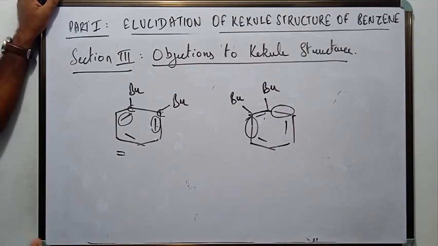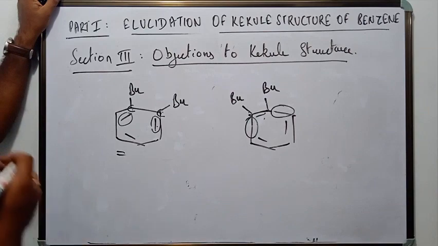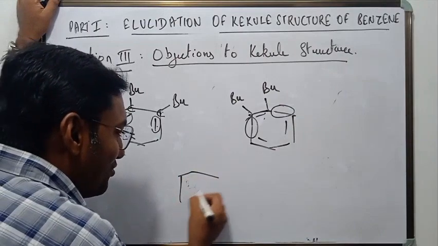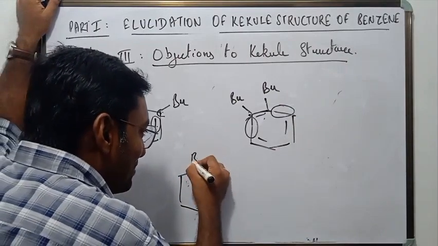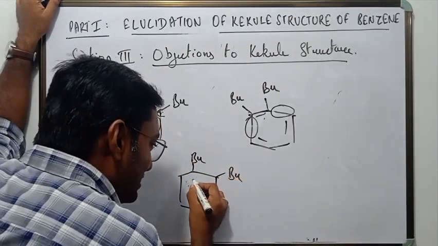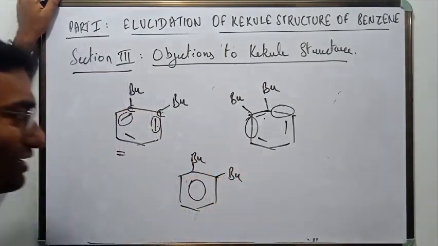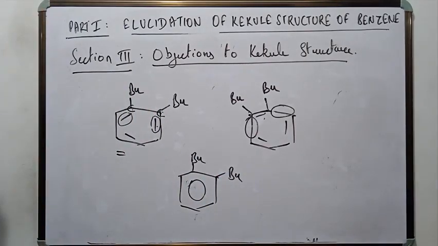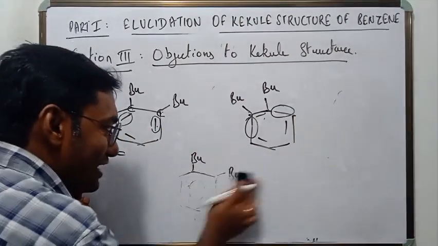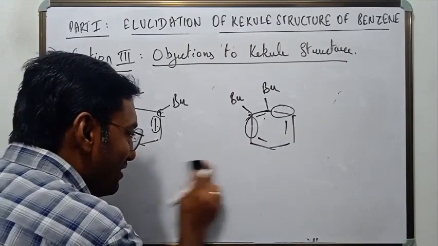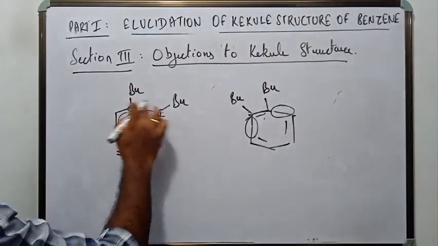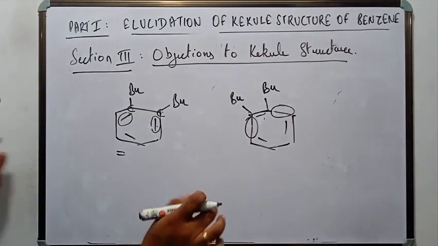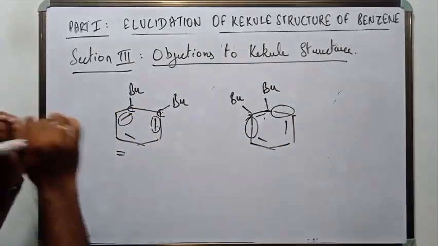They asked Kekule regarding this. But they also said that we know that only one kind of ortho-dibromo substituted benzene is formed. When we experiment, what we found is that there is only one kind of ortho dibromo substituted benzene that is formed, right? There are no two kinds. Are there two kinds of dibromo substituted benzene at ortho positions? No, there is only one kind. So that means there is some problem with the Kekule structure.